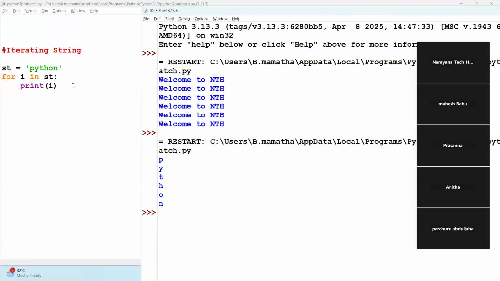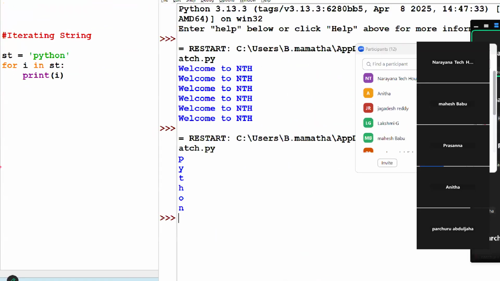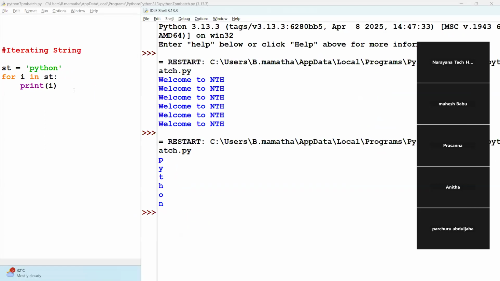Now, guys, you may have a doubt. What is that doubt? Sir, why are the characters coming one by one, sir? Why not on the same line, like first P, next Y, next T, next H, next O, next N? Why not like this? Why is each coming on a new line? What is the reason? Because I did not specify anything to go to a new line every time, right? But why is it going to a new line? See,